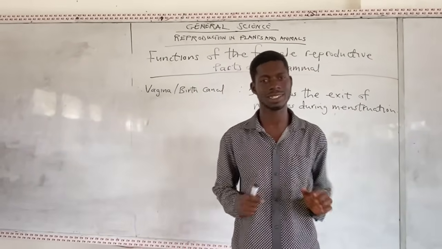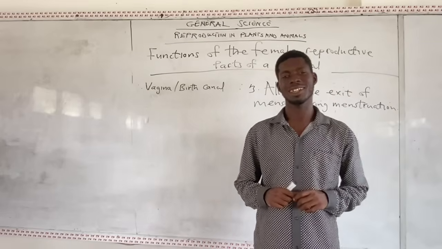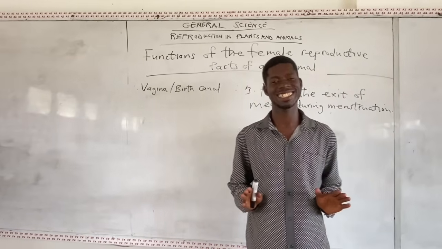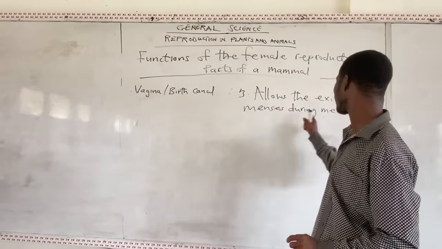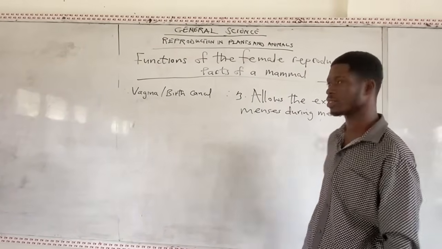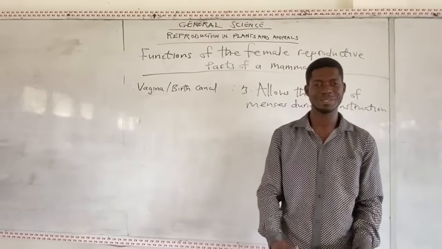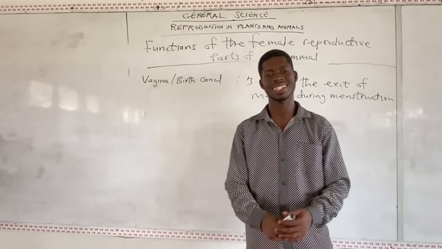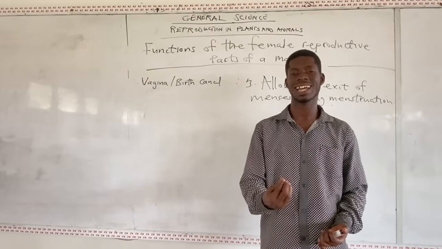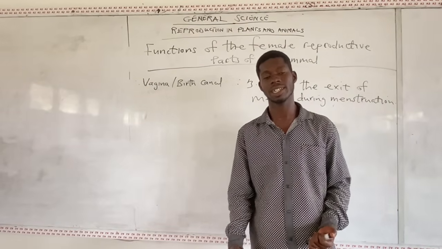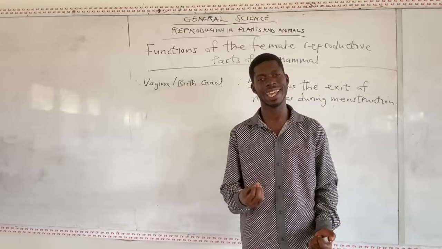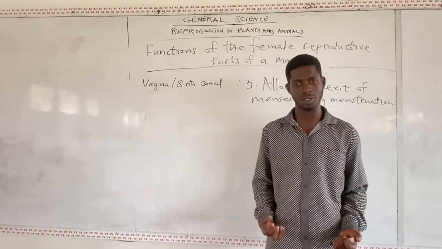When you menstruate, it is through the vagina that the blood passes, so it allows the exit of menses during menstruation.